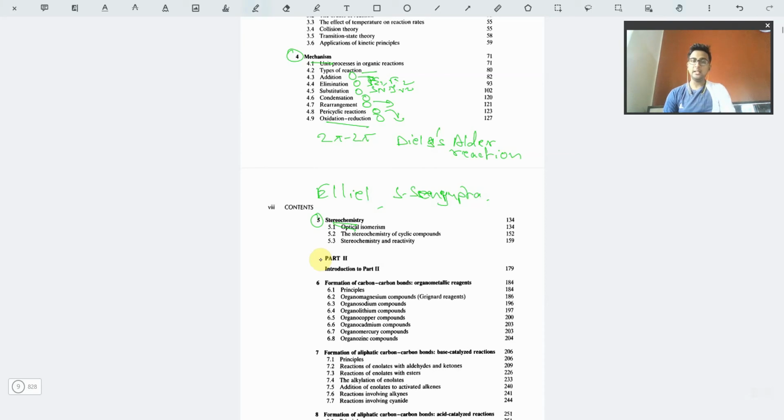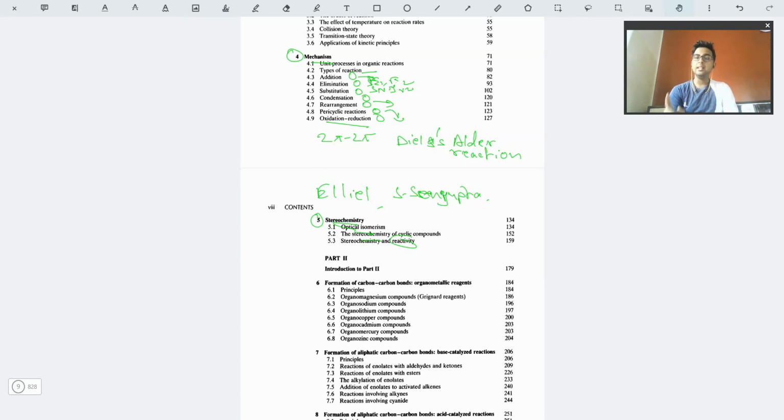Okay, the optical isomerism and the stereochemistry of cyclic compounds, and this reactivity, the stereochemical reactivity, all these things are best explained in this book. So obviously I am telling it again, if you want to study the basic concepts and all other things of stereochemistry as there it is in any other competitive or non-competitive exam syllabus, you may follow ALEL and Sen Gupta books or any other standard textbook of stereochemistry if you have them.